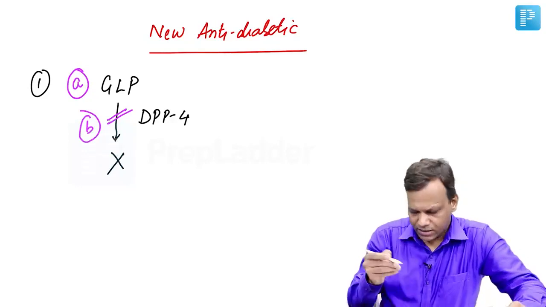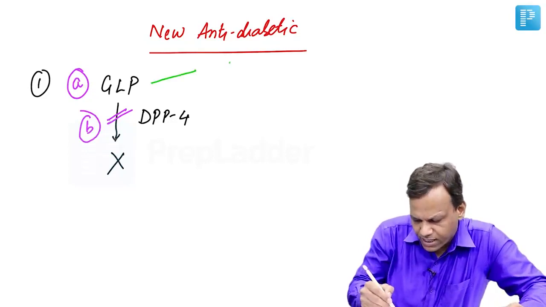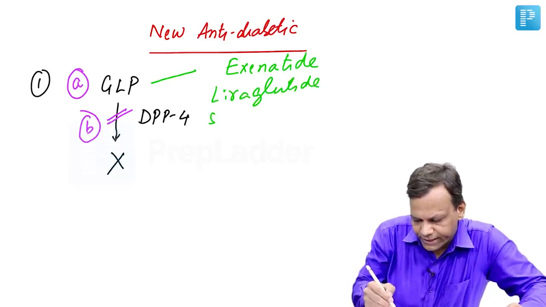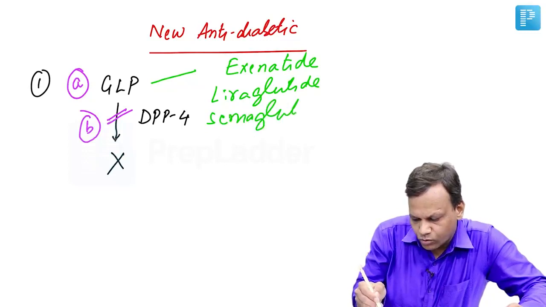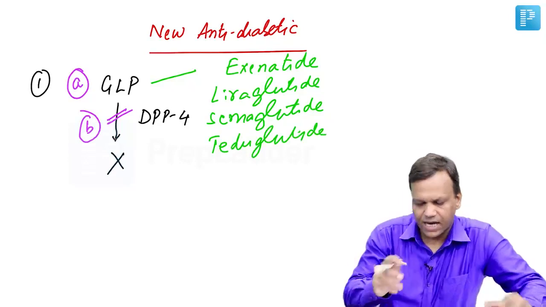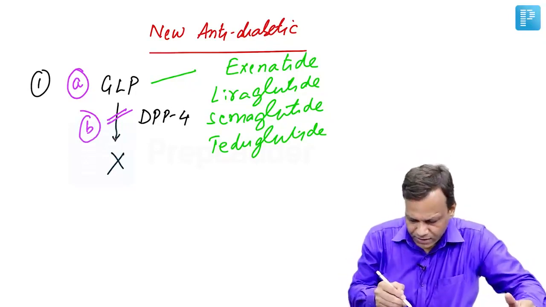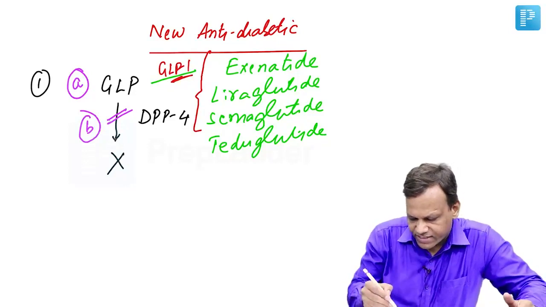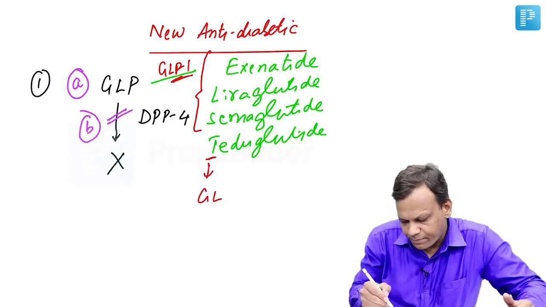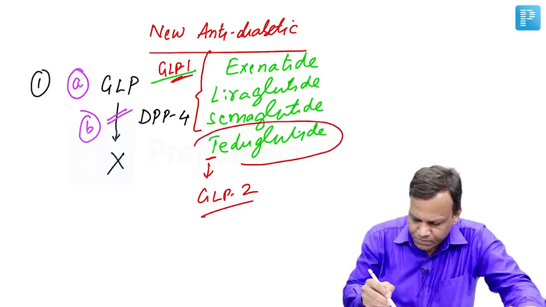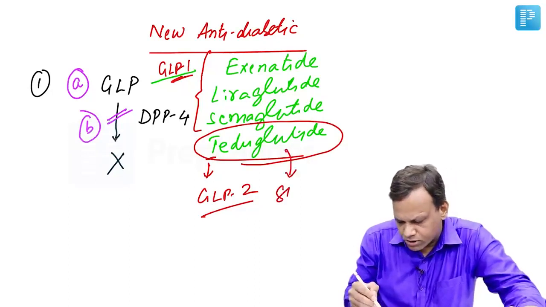metabolism of GLP. The drugs which are GLP given from outside include exenatide, liraglutide, semaglutide. So drugs which end with glutide, teduglutide. All these drugs are GLP analogs. Among these, the other drugs are GLP-1 analogs, whereas teduglutide, the name says, is a GLP-2 analog. All these drugs are used in diabetes, but teduglutide is mainly used for short bowel syndrome.